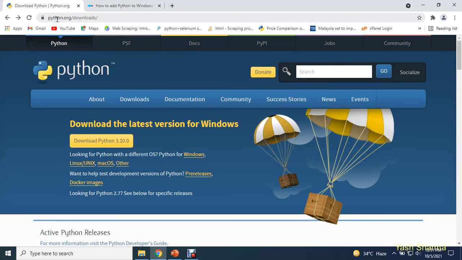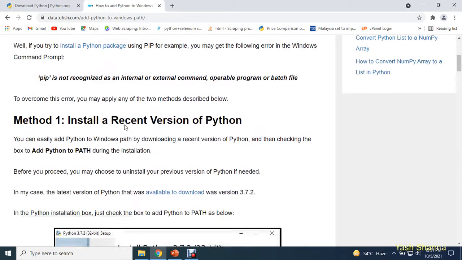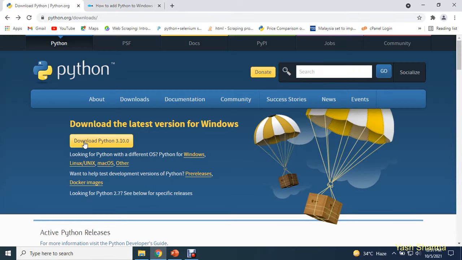So from this link you can download Python exe, and if you want to have a look at the steps of how I'm going to install Python on my Windows machine, these are the steps which you can follow. First of all, you need to click on this button. An exe file will be downloaded for you. The moment you start installing it, you need to keep 2 points in mind.